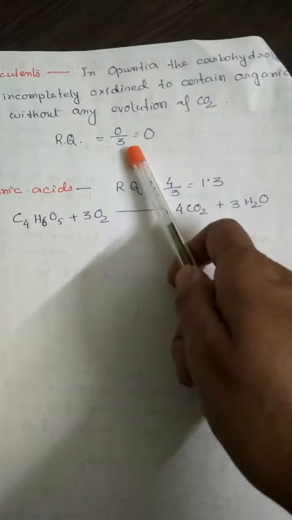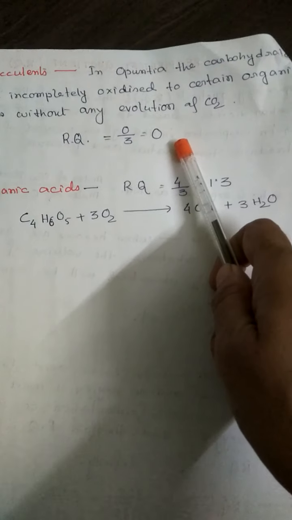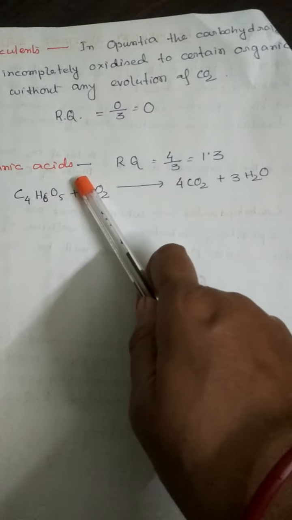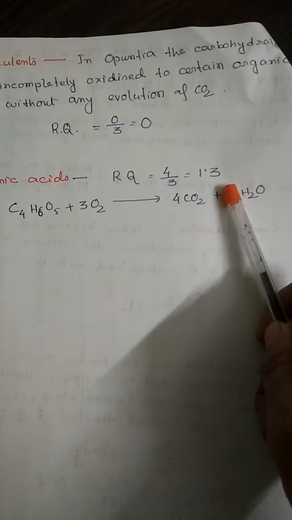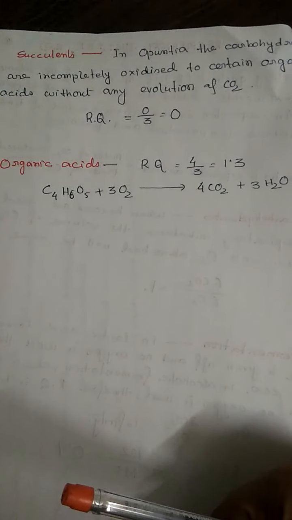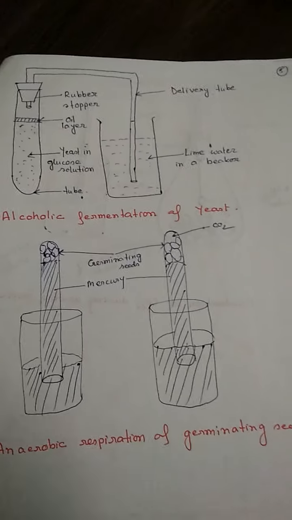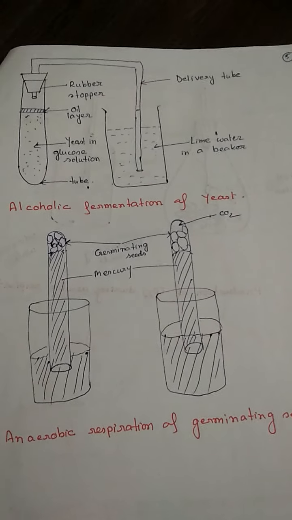In case of succulent plants, RQ is 0, and for organic acids, it is 1.3. So these are the terms and conditions where RQ has different values. This one is very important for your viva voce in practical in class 12, and also for MCQ type questions.